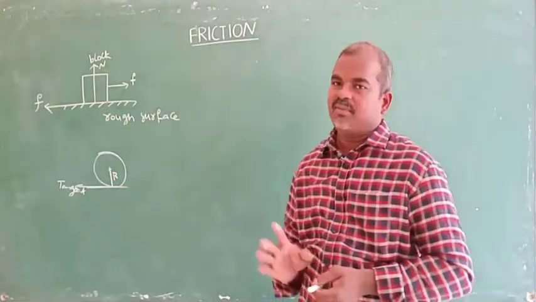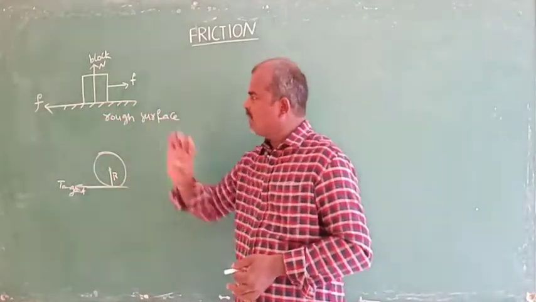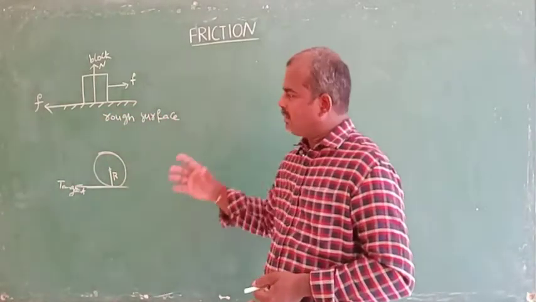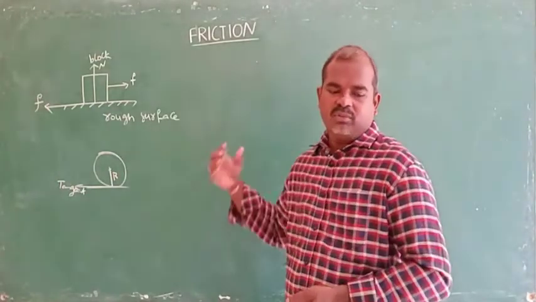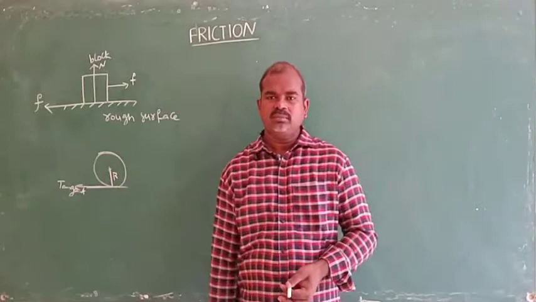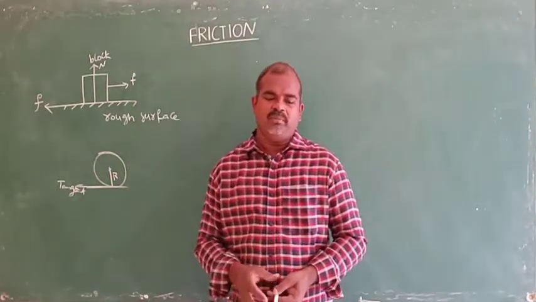This is known as friction. Friction acts tangentially between the two surfaces so as to destroy the relative motion between them.